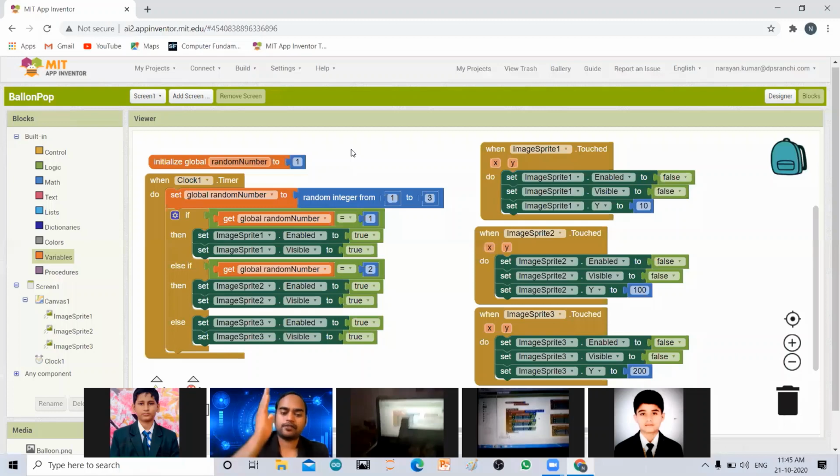So far in the first part of the game, we are able to pop up the balloon and make it fall. When we touch it, it becomes invisible and starts falling again. In the next section of this app, we will add sound as well as a scoring section. We'll score it, and if it touches the ground, minus a score. So the scoring part and the remaining part we will cover in the next class.